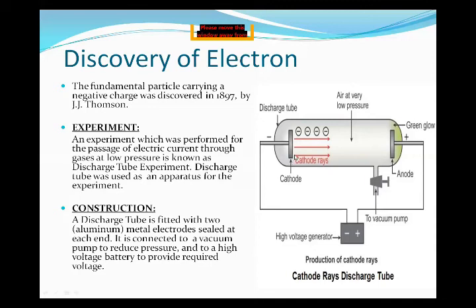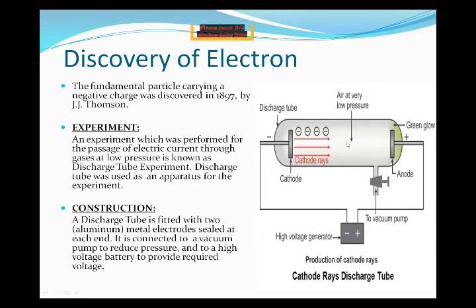J.J. Thomson gave the important properties and the discovery of the electron. The cathode has a negative charge. When these rays travel toward the positive, they are moving in the opposite direction. It shows they have a negative charge, and they travel in a straight line. This is another property of these cathode rays.